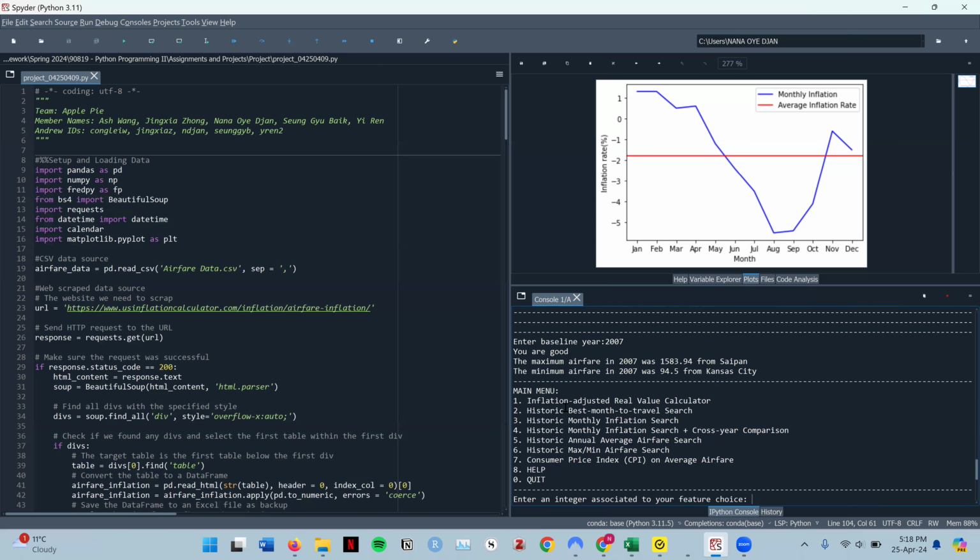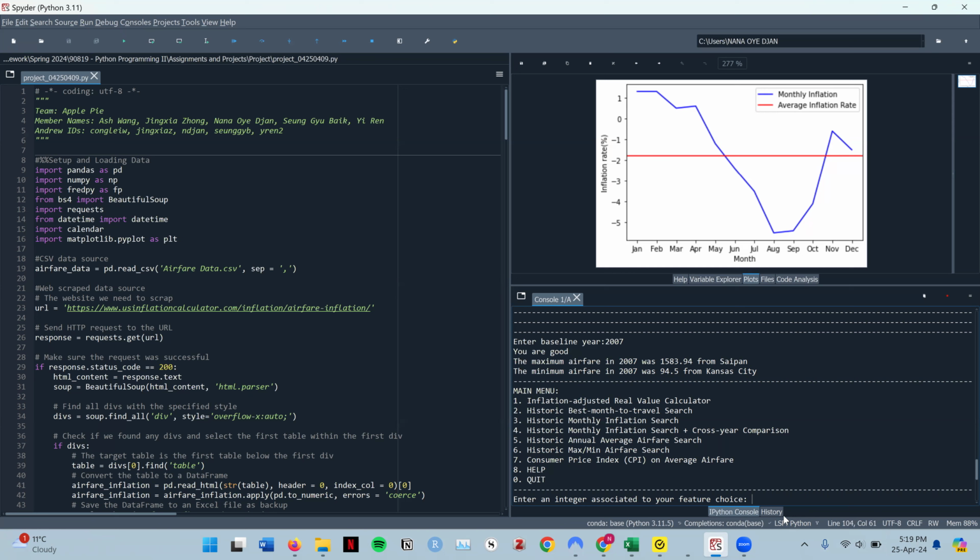If I input option 6, I'm once again told to enter a base year, let's say 2007. And option 6 returns what the maximum airfare was and what city it was from. So the maximum airfare in 2007 was $1,583.94 from Saipan, and the minimum was $94.5 in Kansas City. So that means if our user is looking at connecting flights or the city of origin from where they should start their vacation, in 2007, it was Kansas City. And if they really had money to spend or burn, they could go to Saipan.